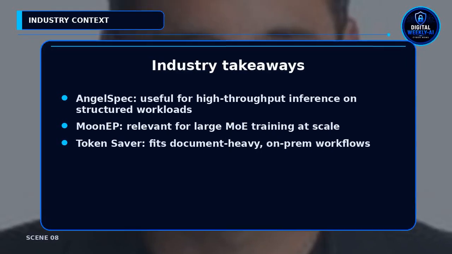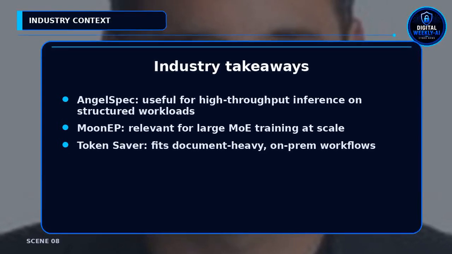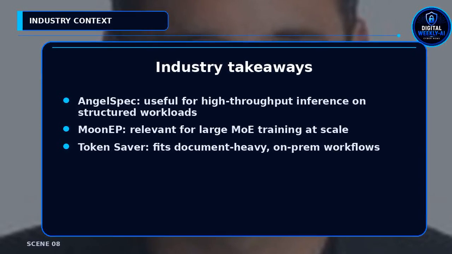These projects reflect 3 industry pressures: inference cost optimization. AngelSpec accelerates serving without altering frozen target models. Training scale efficiency. MoonEP addresses MoE communication and memory fragmentation under skew. Operational cost and privacy. Token Saver reduces repeated context billing and keeps files local. Which project matters depends on whether you run dense servers, MoE clusters, or desktop RAG workflows.